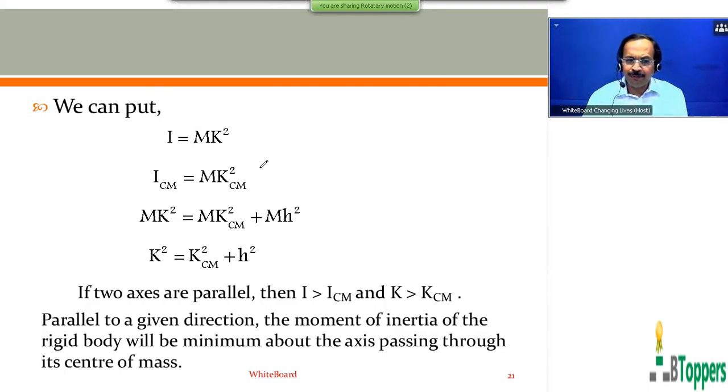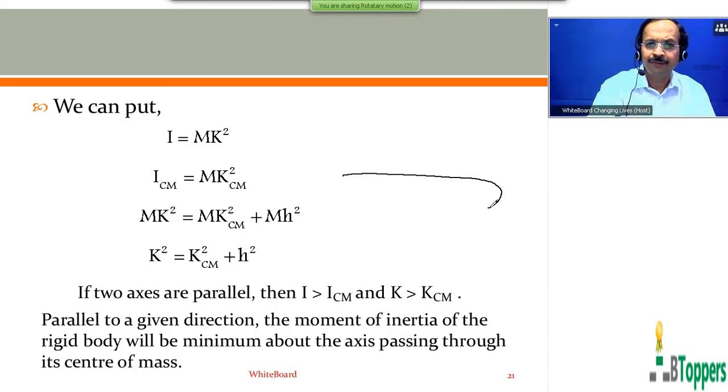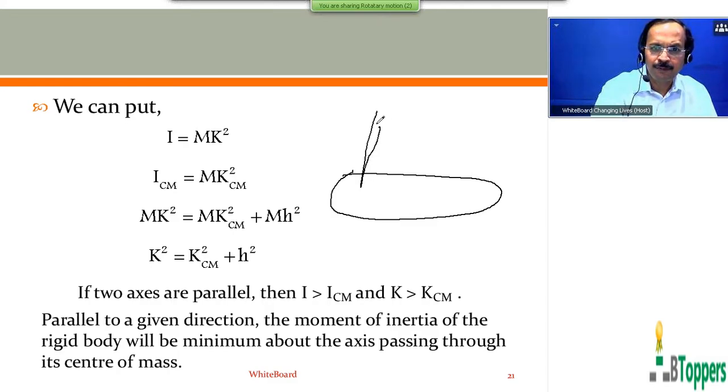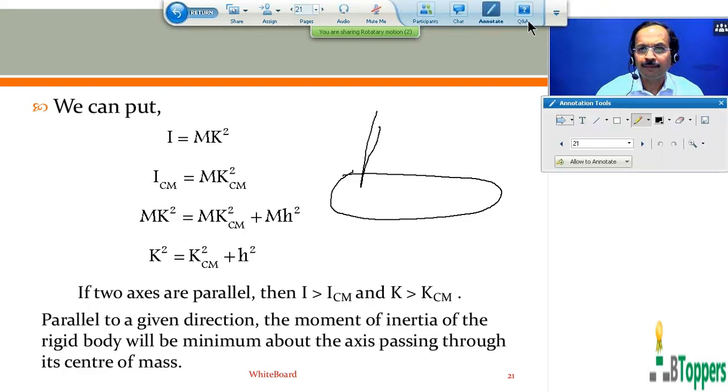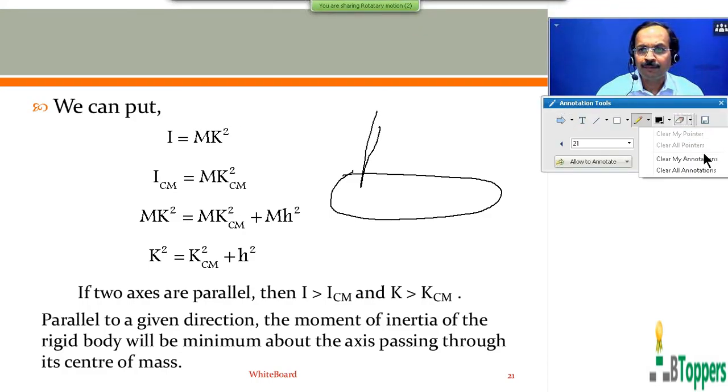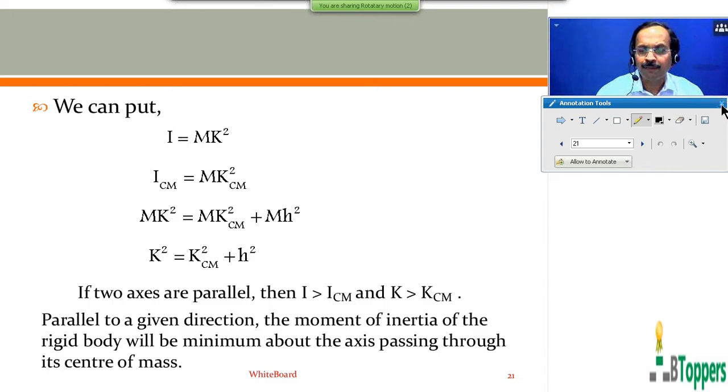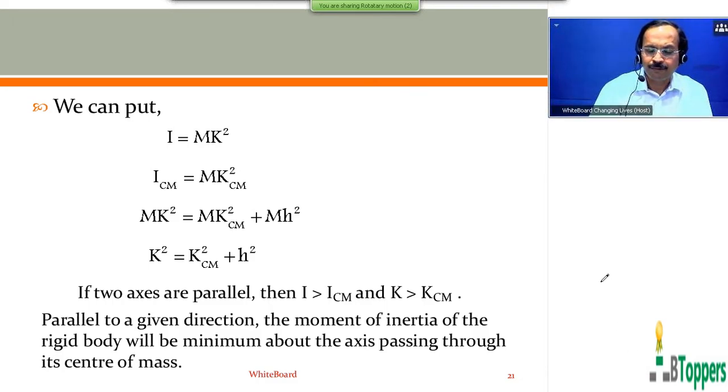So we can write I equal to mk square. Of course, here the diagram is not shown. We can draw the diagram roughly on the right hand side.